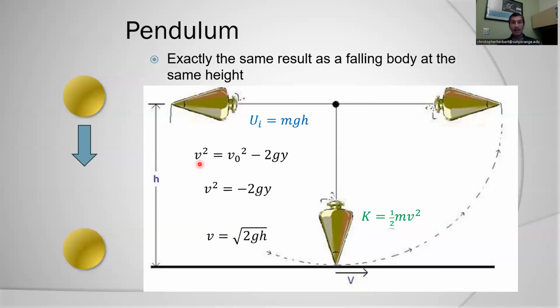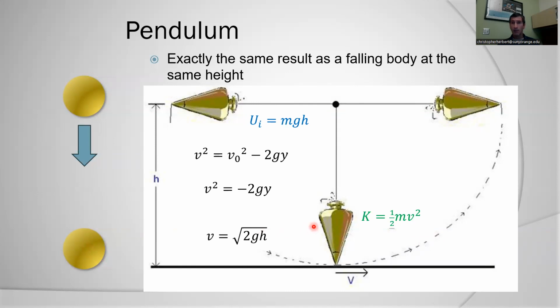In my kinematic equations for a falling body, I have v squared equals v0 squared minus 2gh. Here, y is equal to negative h. So v squared is going to be equal to negative 2gy. Again, y is negative h. And I solve for v, I get the square root of 2gh here. That's for a falling body. We've seen this type of problem before.